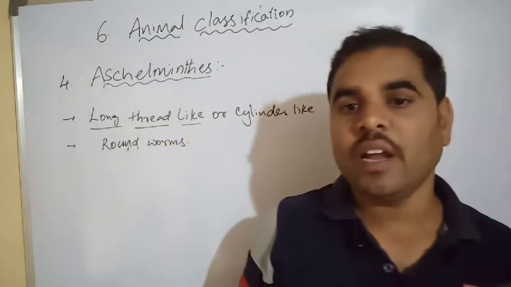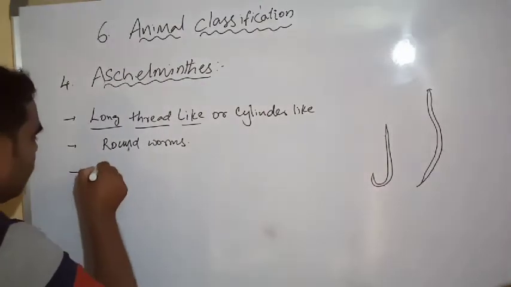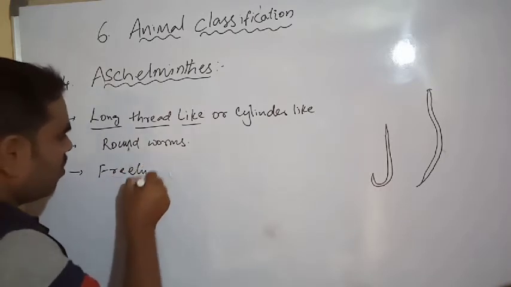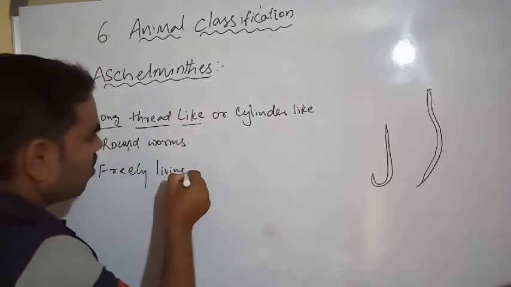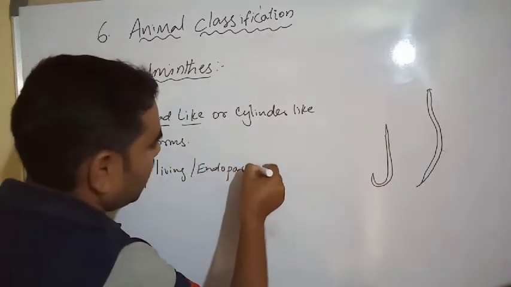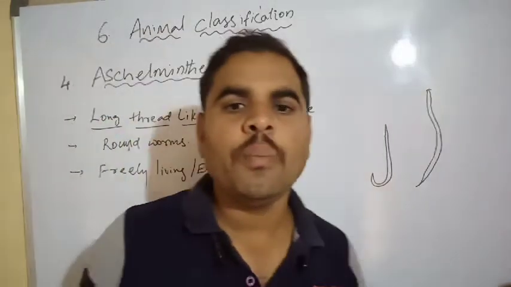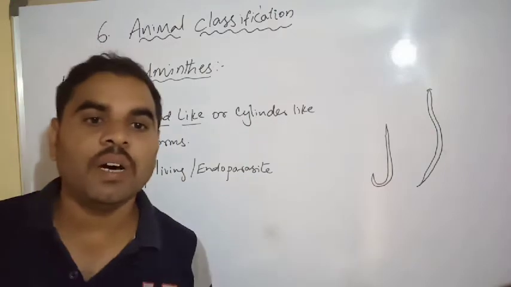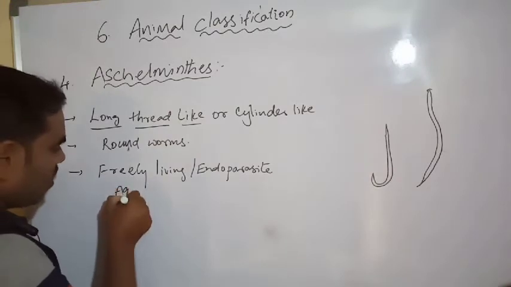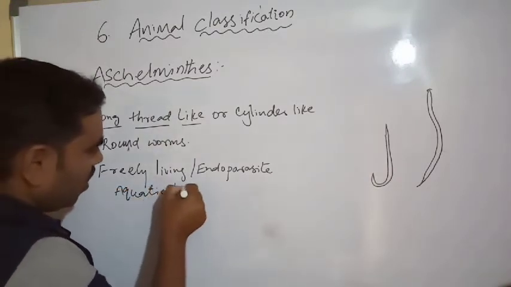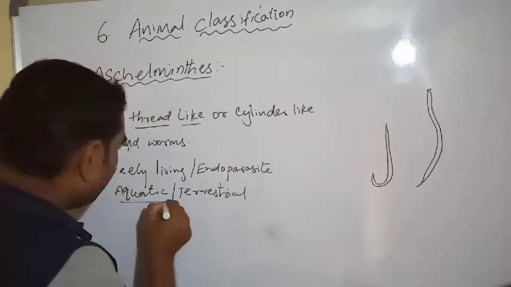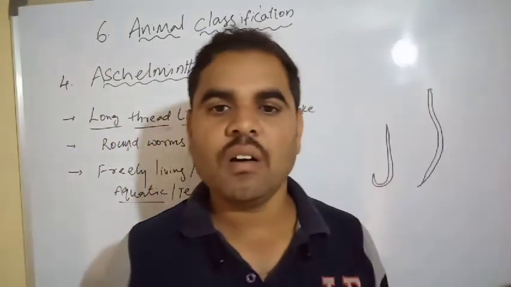Next, freely living or endoparasite. So it is an endoparasite. Next, free-living animals are either aquatic or terrestrial. These animals are aquatic or terrestrial, living in the water or on land.